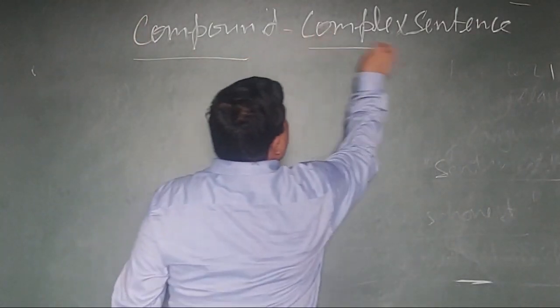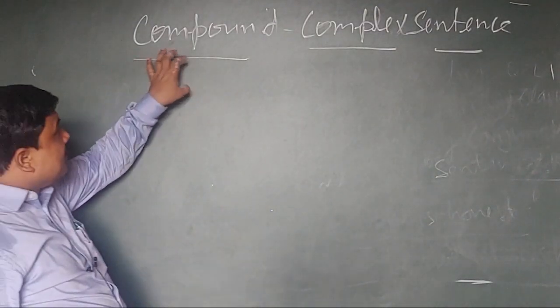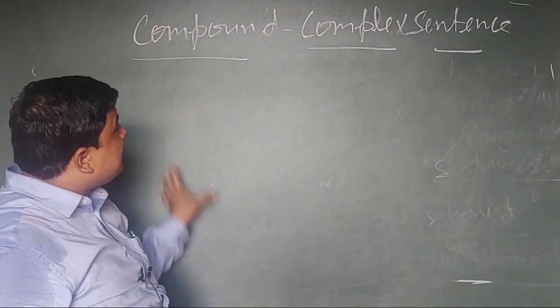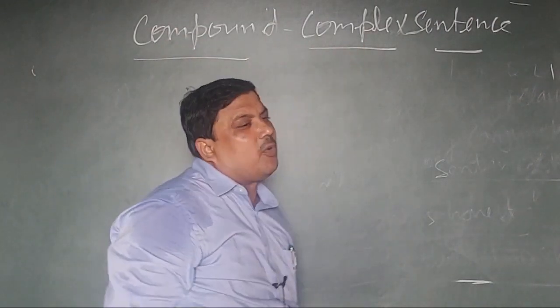Now the fourth one, the compound complex sentence. Here, students, this sentence should have the features of both sentences, compound and complex.